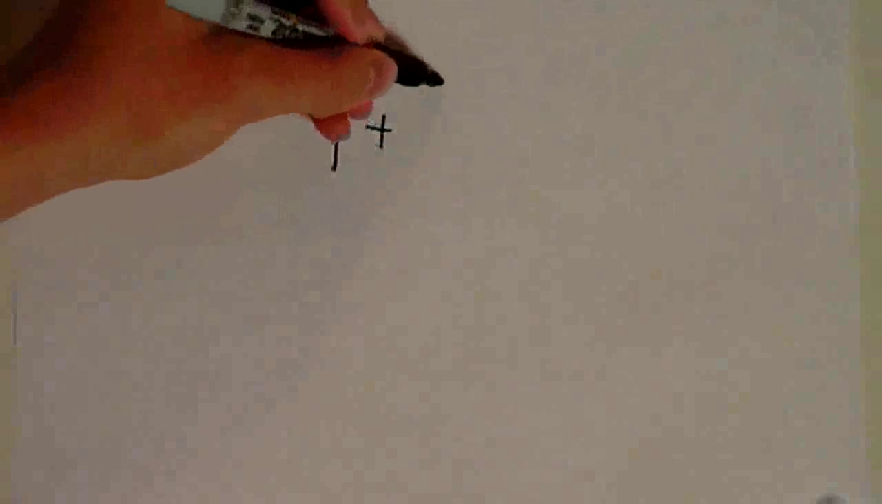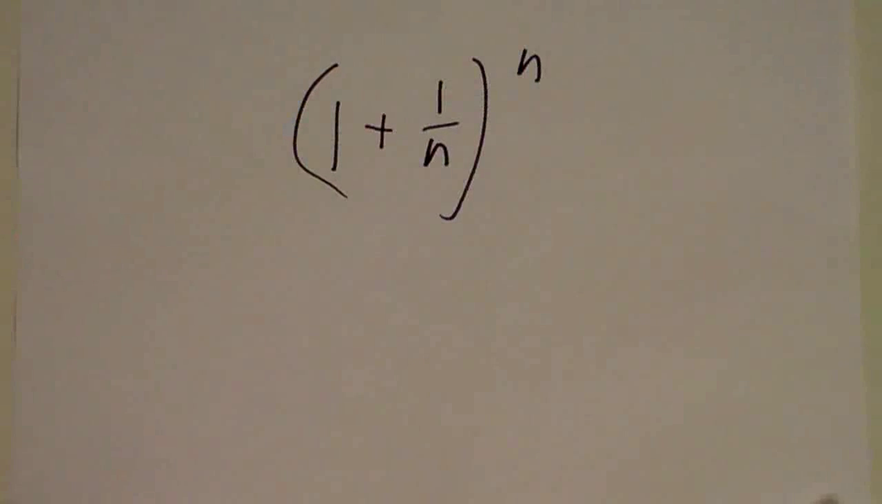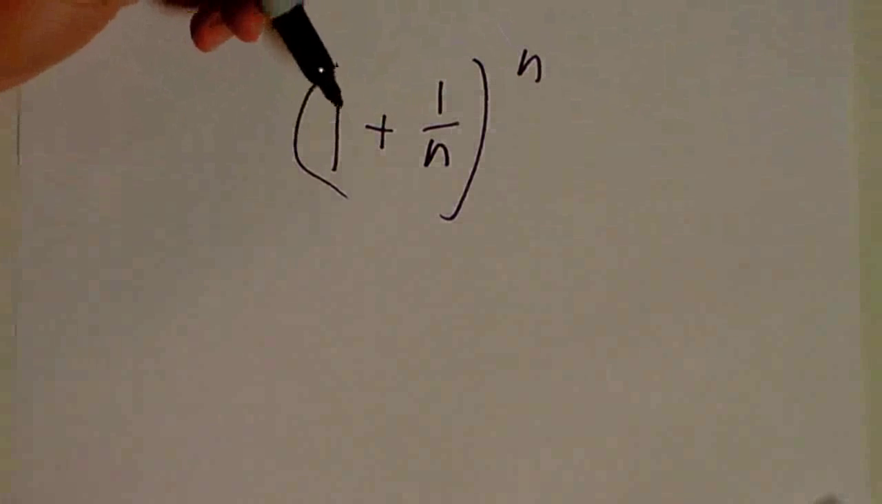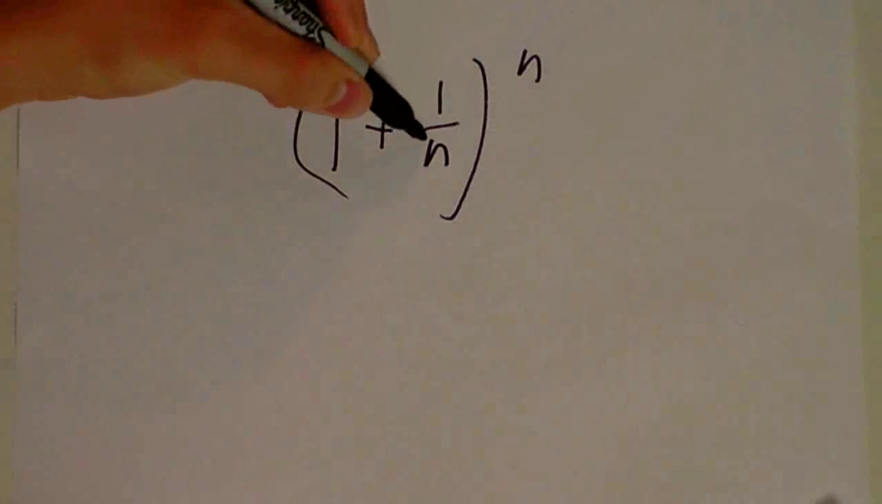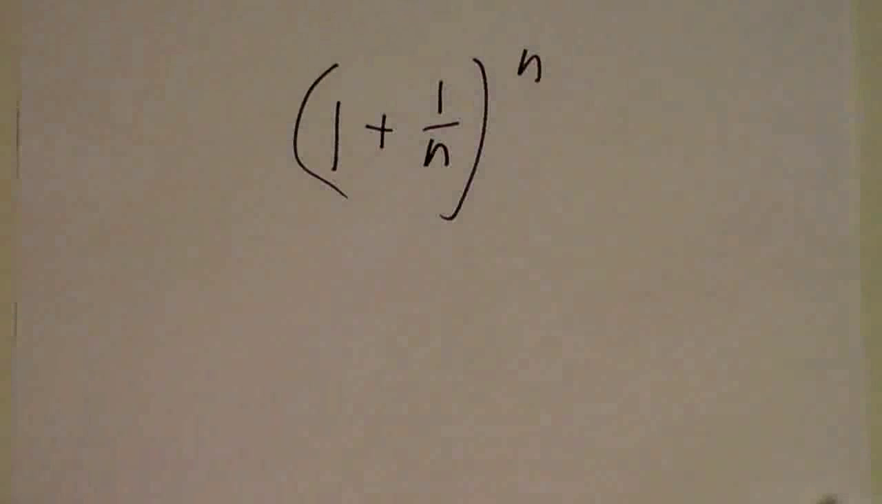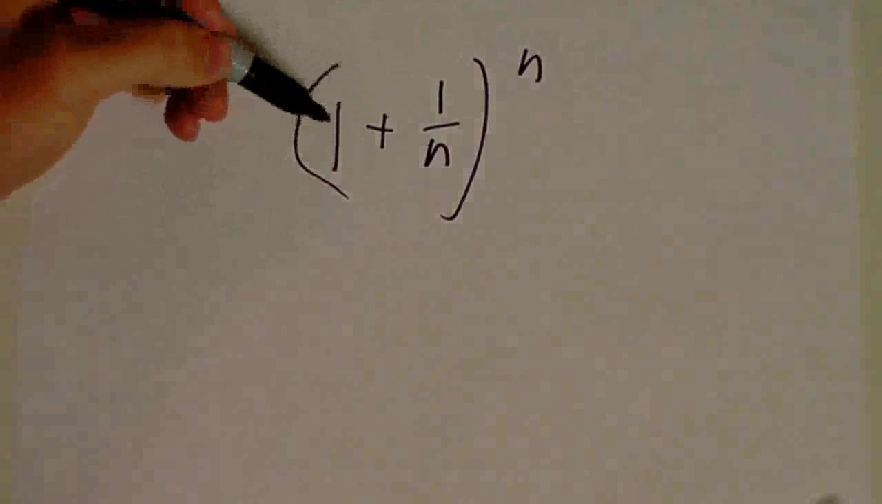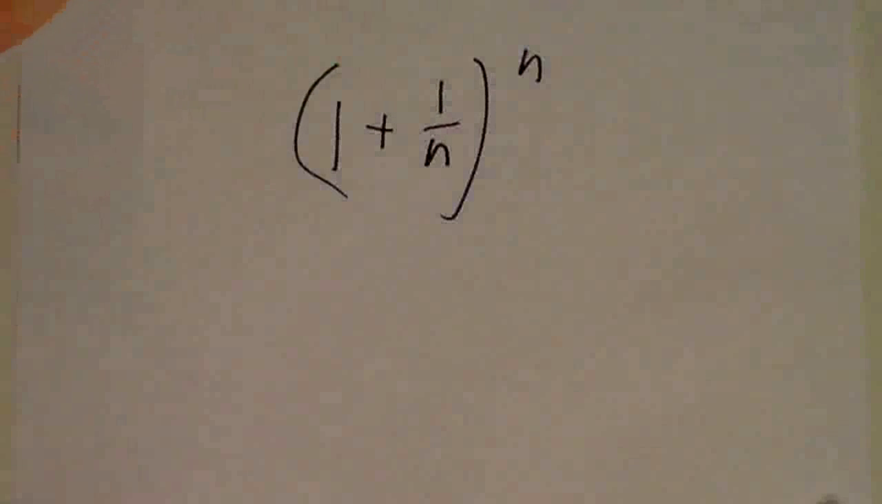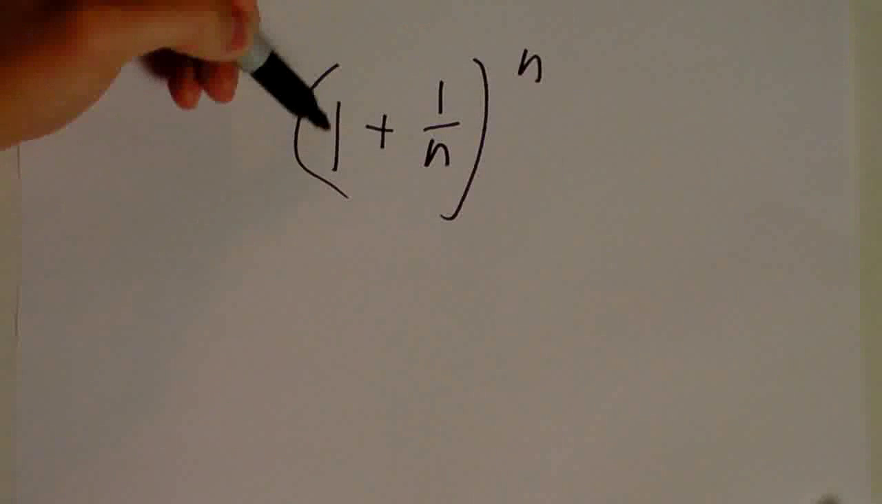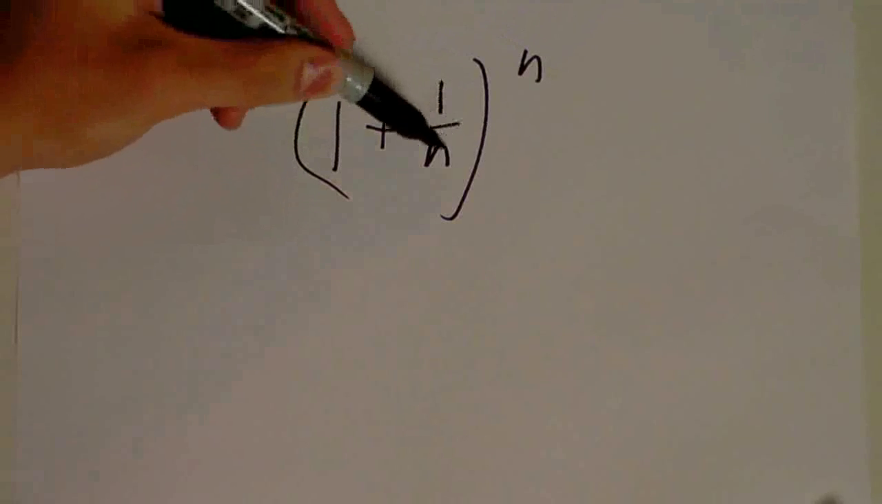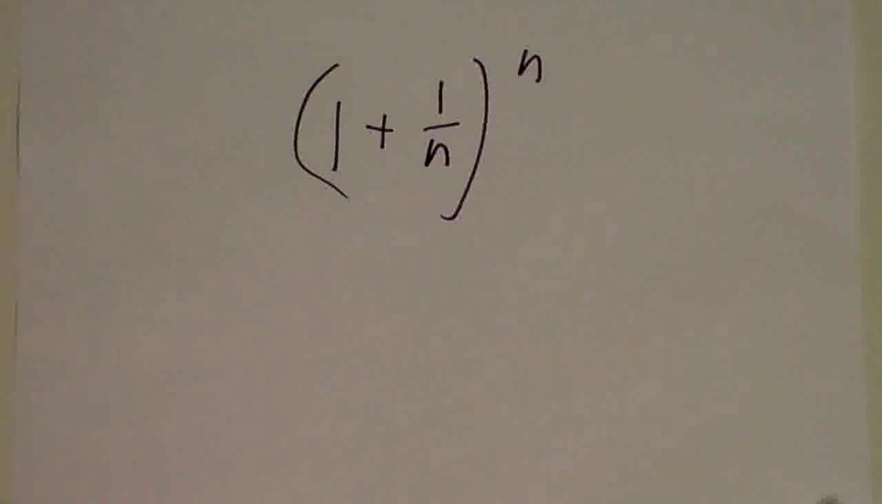Alright, so let's look at this expression right here: 1 plus 1 over n, all raised to the n power. If n is, for example, 1, we'd have 1 plus 1 over 1, which is 2, raised to the 1 power, which is 2. If n is 2, we'd have 1.5 squared, which is 2.25. If n is 3, we have 1 plus a third, raised to the third power, which comes out to about 2.37.